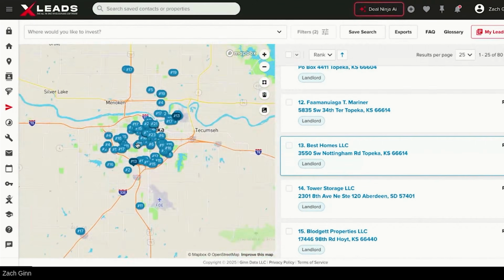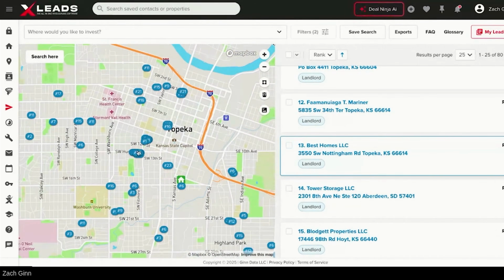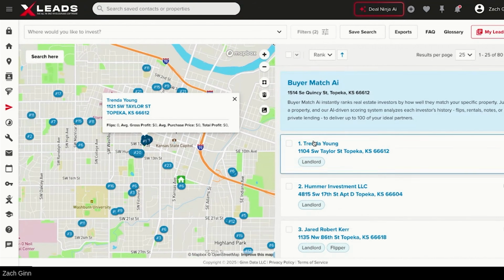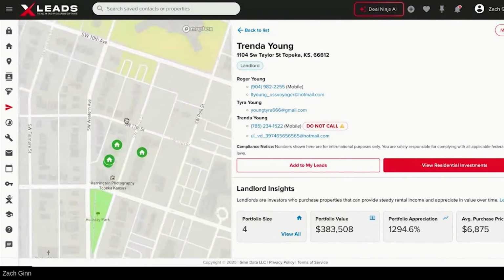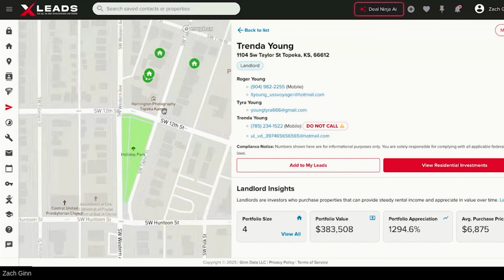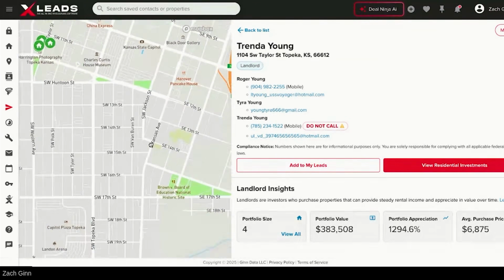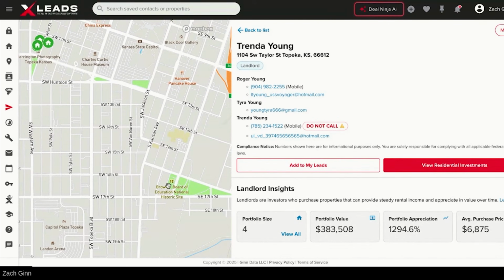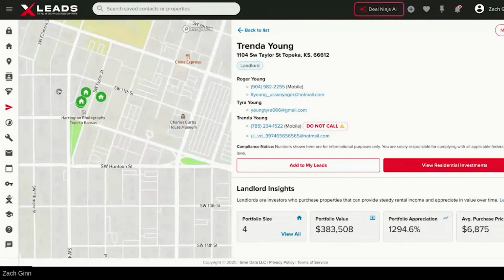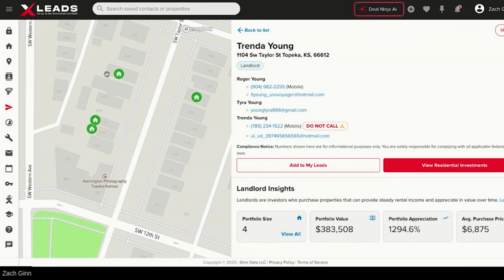Again, you kind of look at a map here. These are all the top buyer activities. For example, Trenda Young seems like she is a gangster out here in Topeka. The reason we did this was, I wonder where our said property was. Okay, so again, Brown versus Board of Education historical site right here. The reason I said that is this is where the property's at. This Trenda Young lady, you see there's a few properties. She has 4 rental properties.